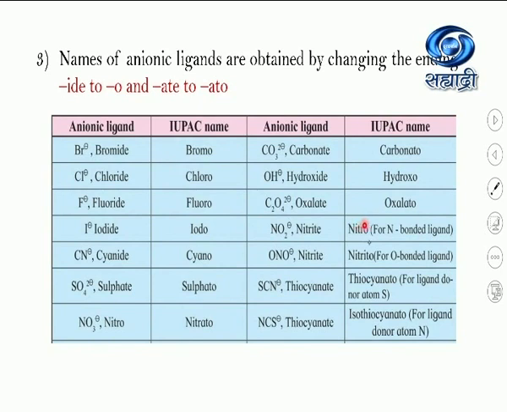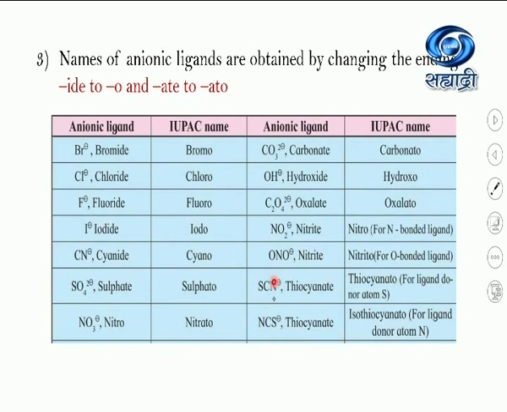So while writing the IUPAC name, we name it nitro, because here nitrogen is the donor atom. While for the second example, ONO-, the common name is nitrite, but in the IUPAC name it is nitrito, because here oxygen is the donor atom. Oxygen is bonded to the central metal atom.